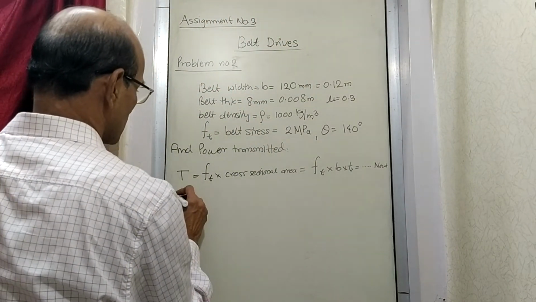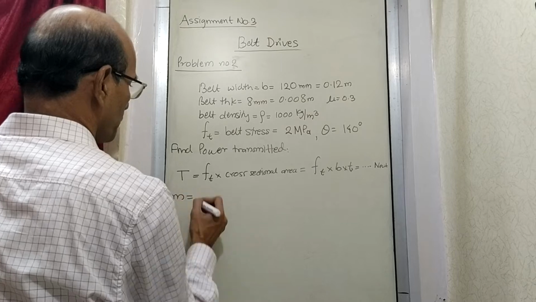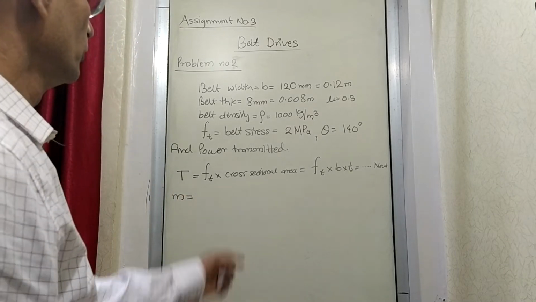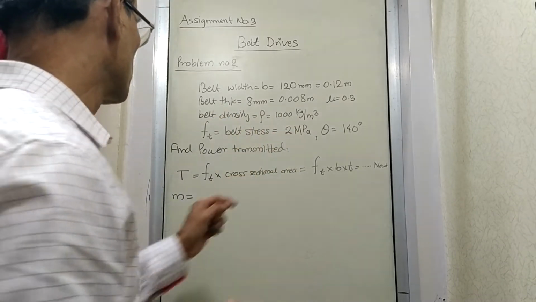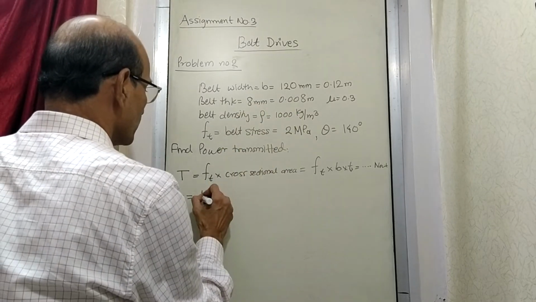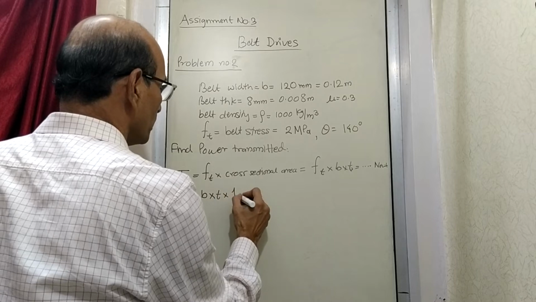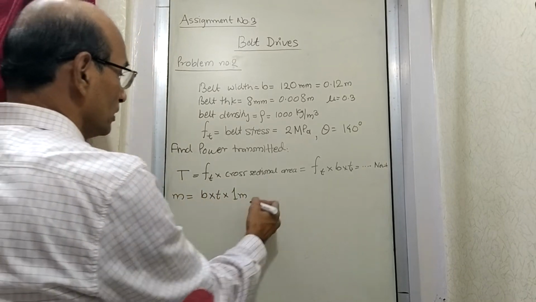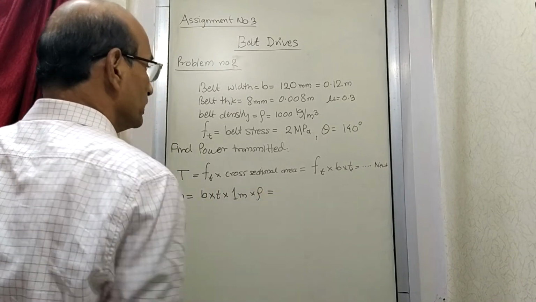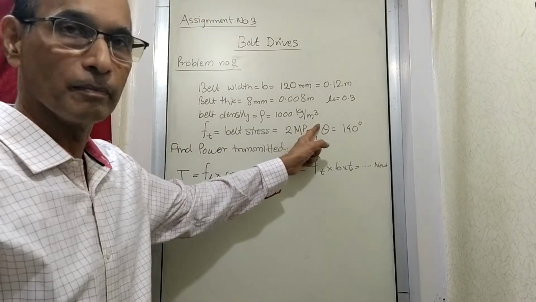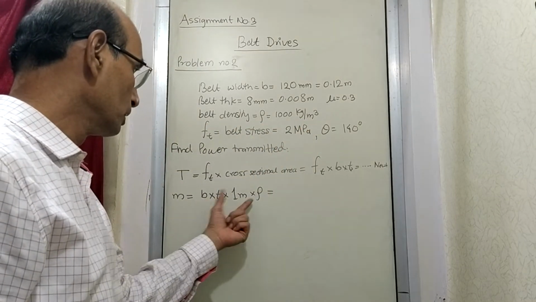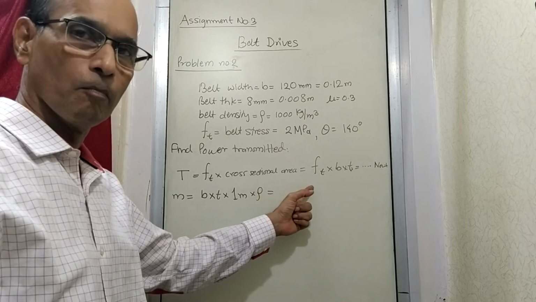Now the mass per unit length of the belt, we have to find out mass per unit length. So that is given by cross section, that means B into T, that is a cross section, and length is 1 meter, because this mass per unit length is multiplied by the density of the belt material, kg per meter cube. So this is meter cube, this is kg per meter cube, so you will get mass of the belt